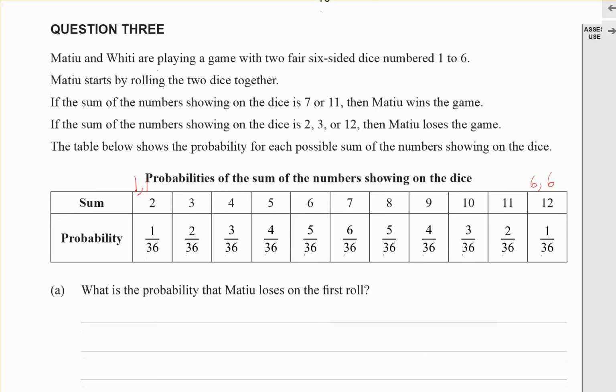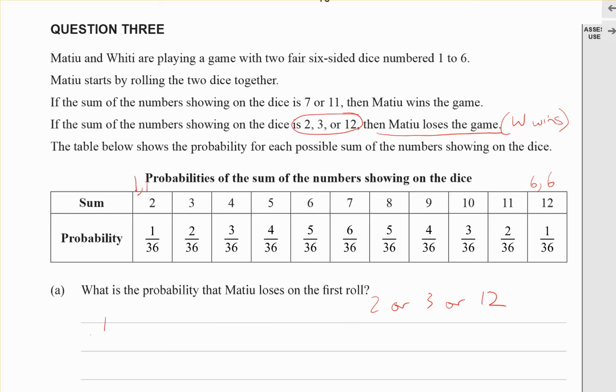Right, what's the probability that Matthew loses on the first roll? So the probability he loses is if a 2, 3 or 12 comes up, and we're going to assume that means that Whetū wins. If Matthew loses, then Whetū must win. Probability of a 2 or 3 or 12 coming up, not very likely.